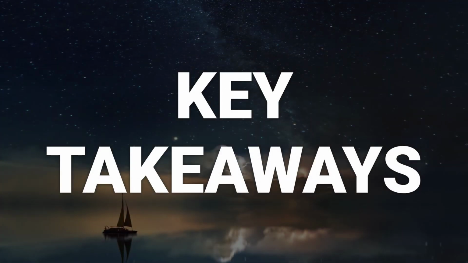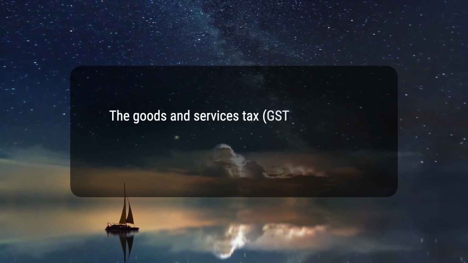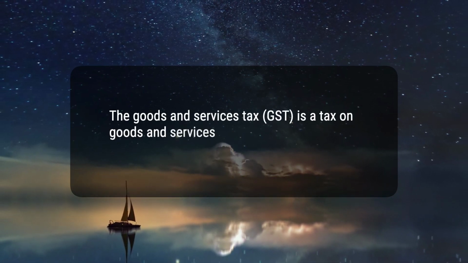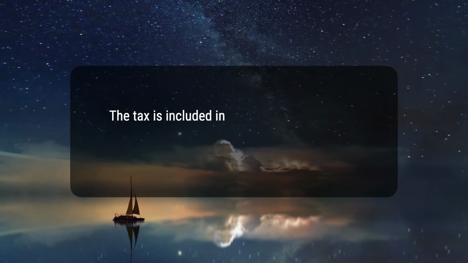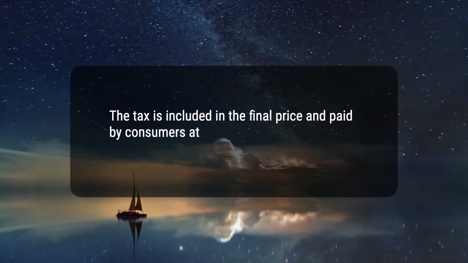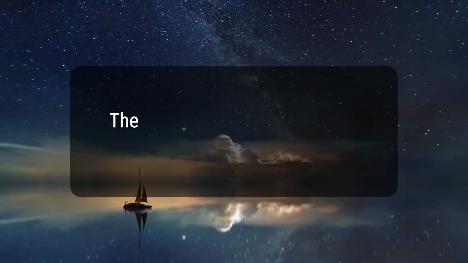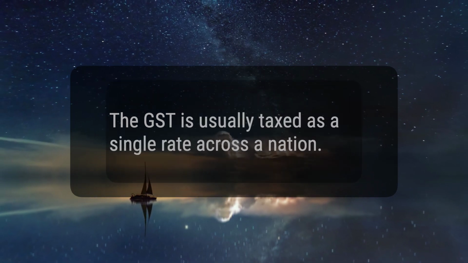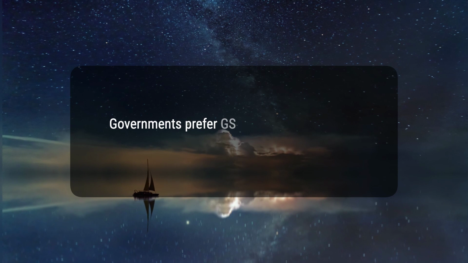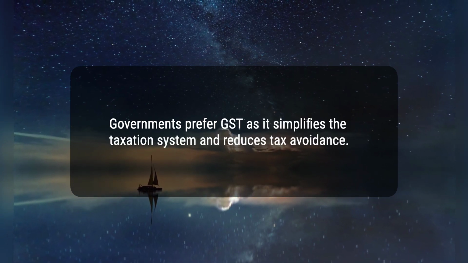Here are 5 key takeaways. 1. The Goods and Services Tax, GST, is a tax on goods and services sold domestically for consumption. 2. The tax is included in the final price and paid by consumers at point of sale and passed to the government by the seller. 3. The GST is usually taxed as a single rate across a nation. 4. Governments prefer GST as it simplifies the taxation system and reduces tax avoidance.